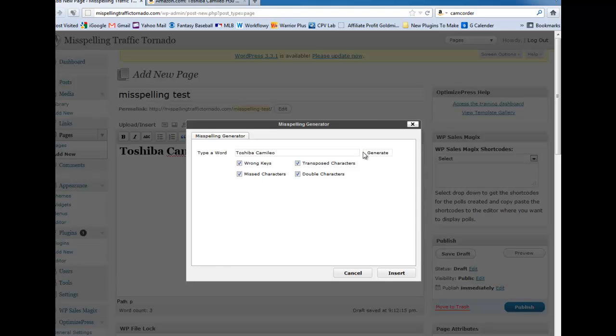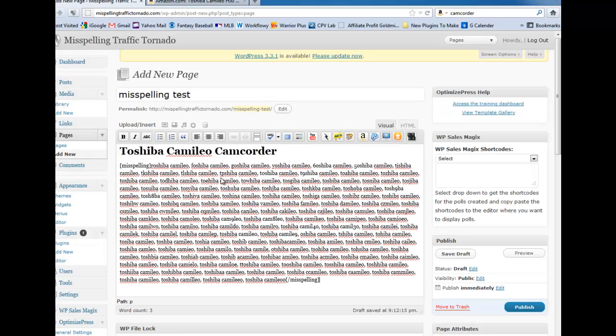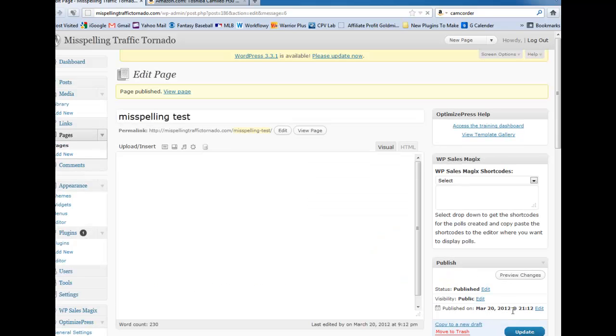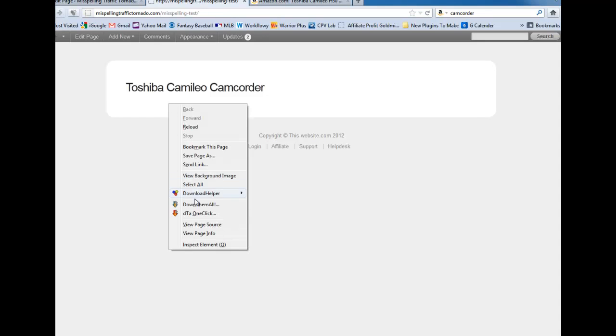Click these keys, click Generate, Insert. You can see all the misspellings here. Go ahead and publish. View page. As you notice, you can't see the misspellings, so your customers won't see them.